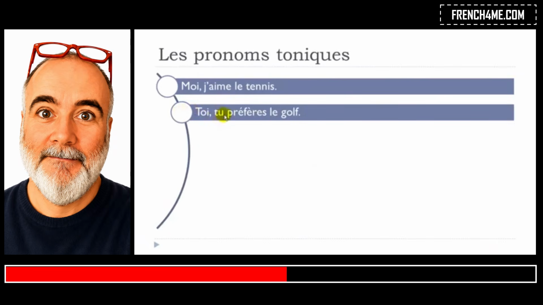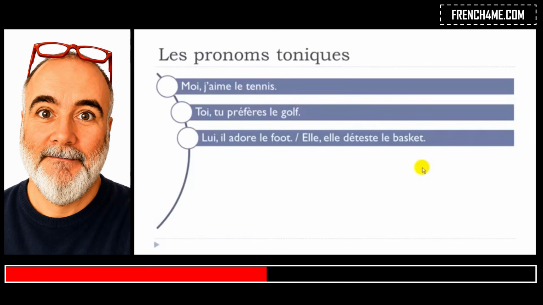Let's see the second example. Toi, tu préfères le golf. Préférer, to prefer, obviously. Toi, tu préfères le golf. And then here we've got the masculine form and here the feminine form, so let's see the masculine form first.